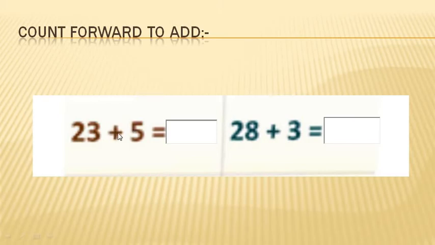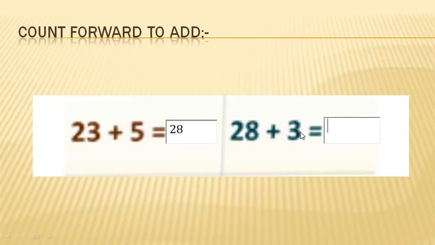So we have to count 5 more after 23. After 23 comes 24, 25, 26, 27 and 28. Which number will we get, my dear? By adding 5 to 23, we get number 28. Okay.